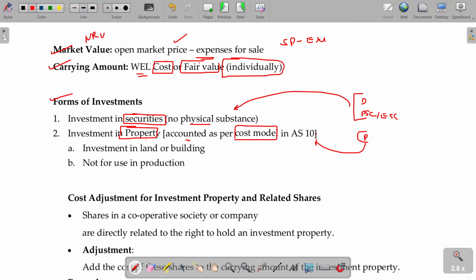AS number 10: investment in land and building, not for your personal business purpose. If the property is purchased not for your personal business purpose and held for capital appreciation or revenue generation in addition to the regular business, then that will be called property investment. Hope you are now able to understand the forms of investment we have. Debentures and shares are called securities having no physical substance, and property has physical substance.